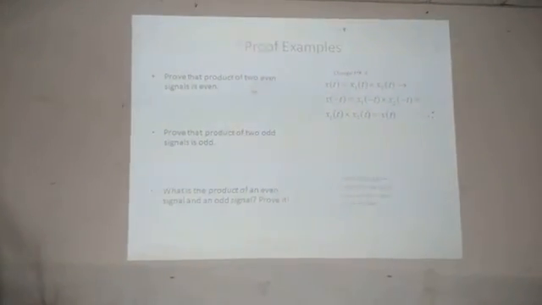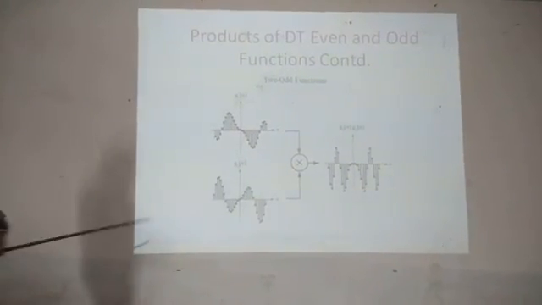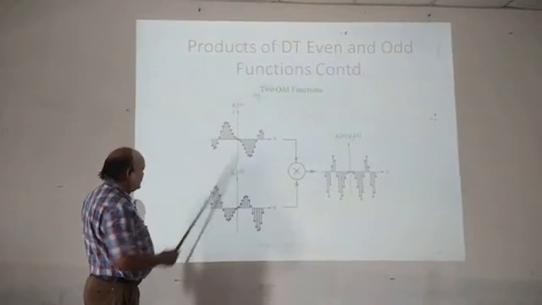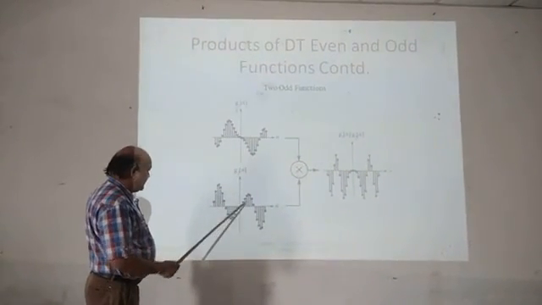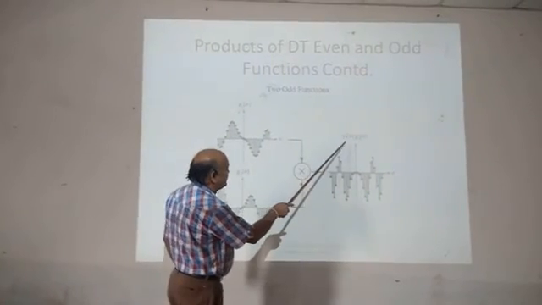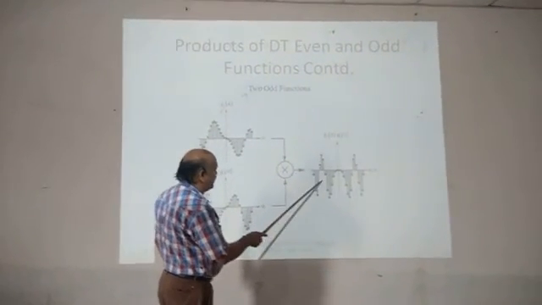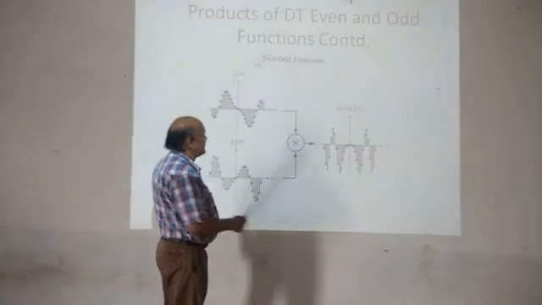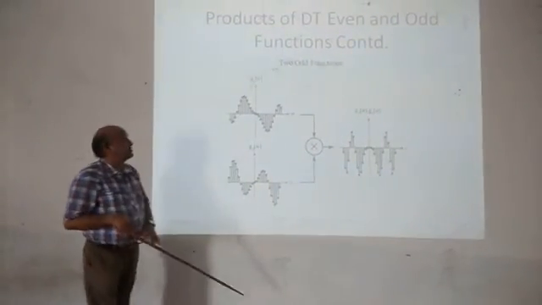The next is two odd functions shown here. This is one odd function and this is another odd function. The product of these two odd functions you can see here, G1 of n into G2 of n, this function and this function. So this type of product can be taken in discrete time signals.